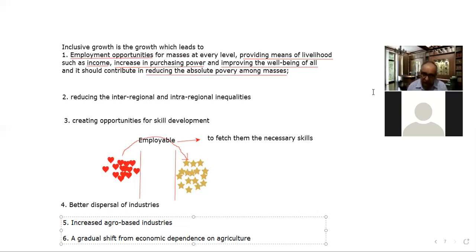So if we want rural people to reap the benefits of the growth, right, then we should focus on speeding up agricultural growth, right? And we should focus on shifting the extra burden on agriculture to some other sectors.